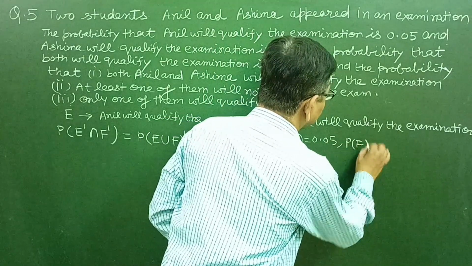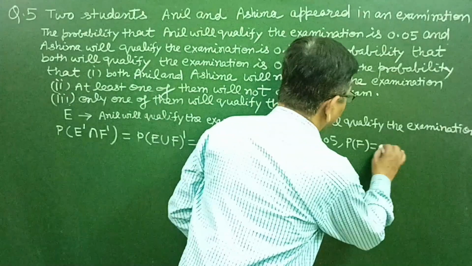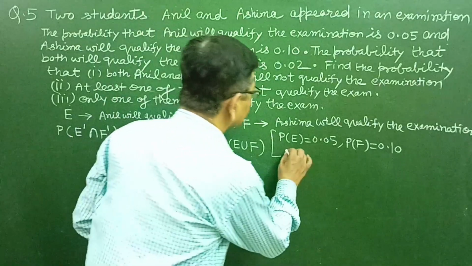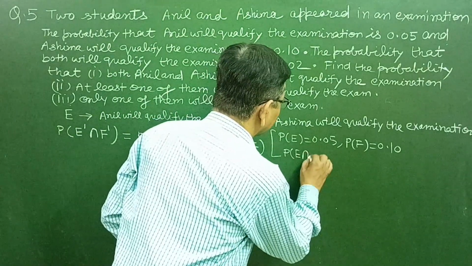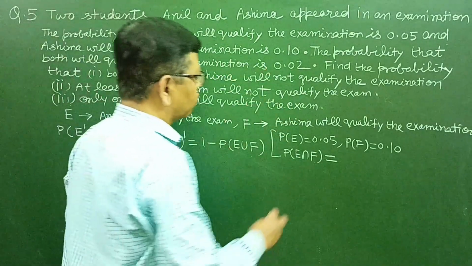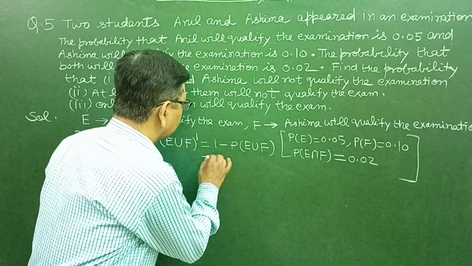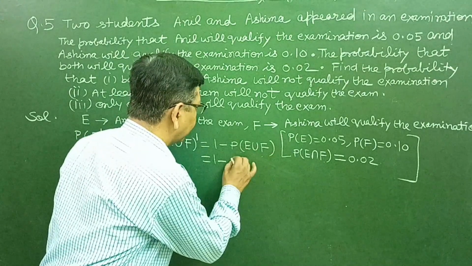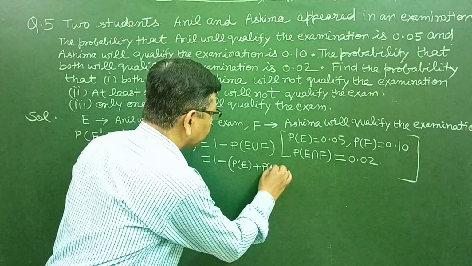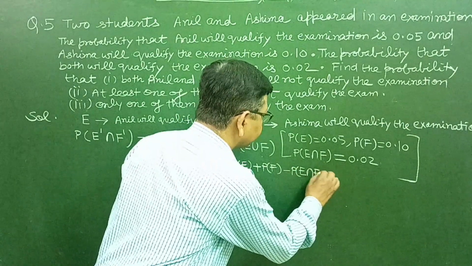Probability of F, that Ashima will qualify the examination, is 0.10, and both will qualify the examination, that is probability of E intersection F, is equal to 0.02. Now this is equal to 1 minus probability of E union F, and by addition theorem, probability of E plus probability of F minus probability of E intersection F.